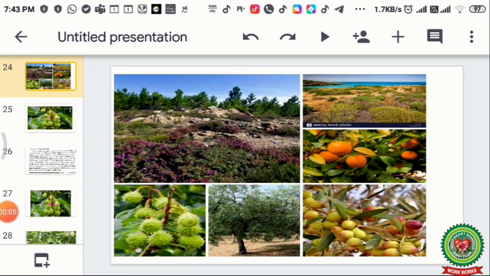Now children, we are going to discuss the natural vegetation of Mediterranean type of climate. Here you can see some of the pictures.